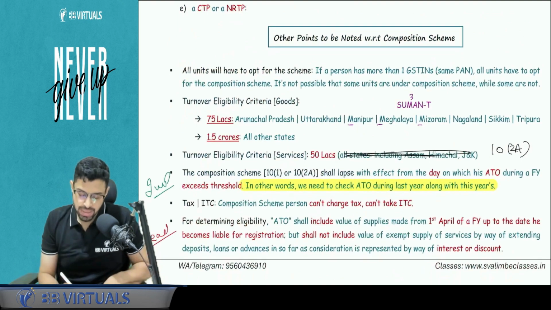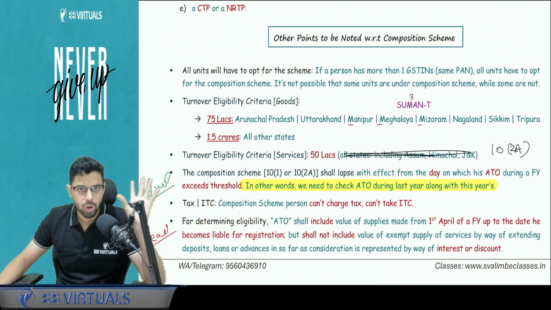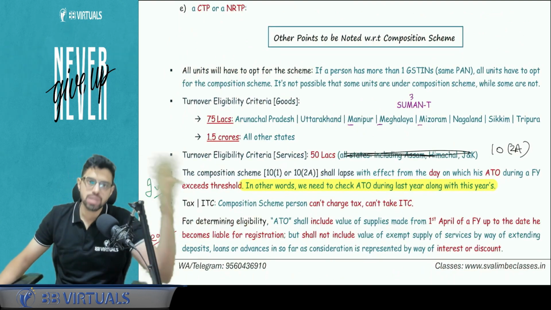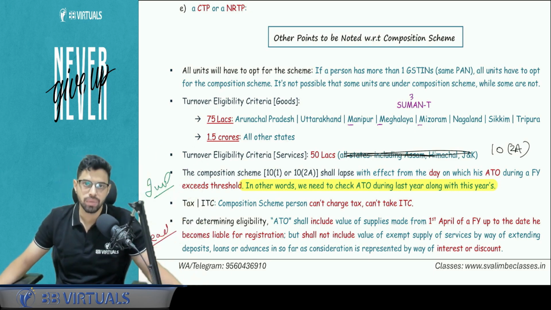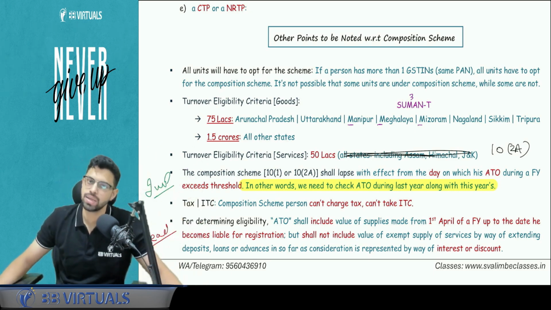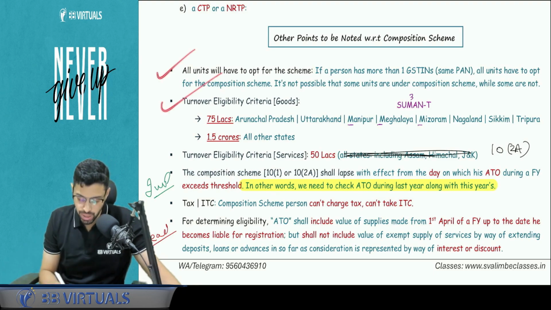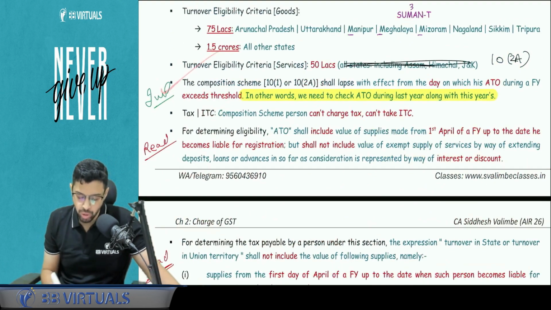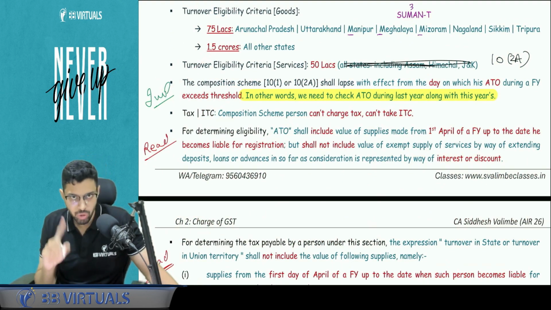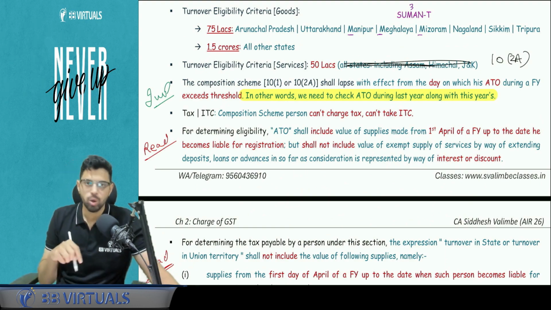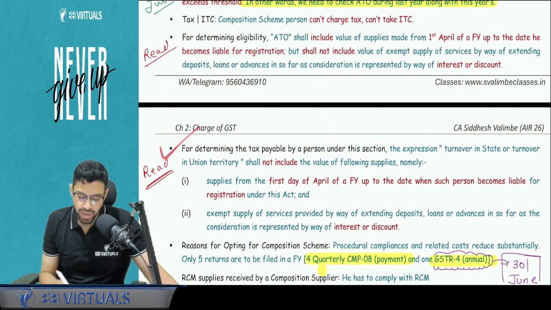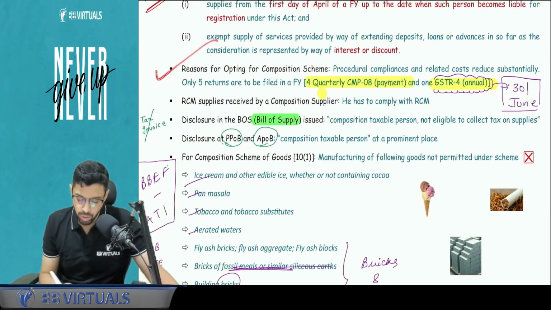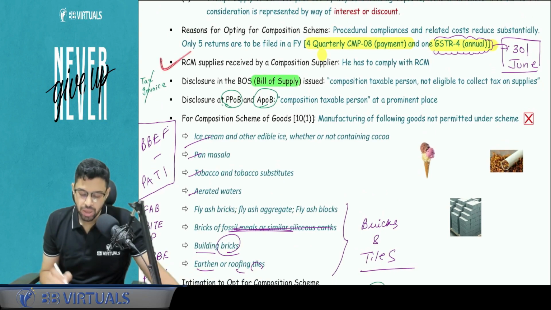Now, limits. Let's say I have 5 units all over India. Either all 5 units will be under the composition scheme or all 5 units should be under the regular scheme. It is not possible that some units are under regular and some units are under composition. Turnover criteria I have already told. Limit lapse I have already told. If you are registered under the composition scheme, you are not going to charge tax. You cannot take ITC. For determining eligibility and for determining tax payable, I will cover this through one example for you. I have already told the reasons. Okay, now one important thing.